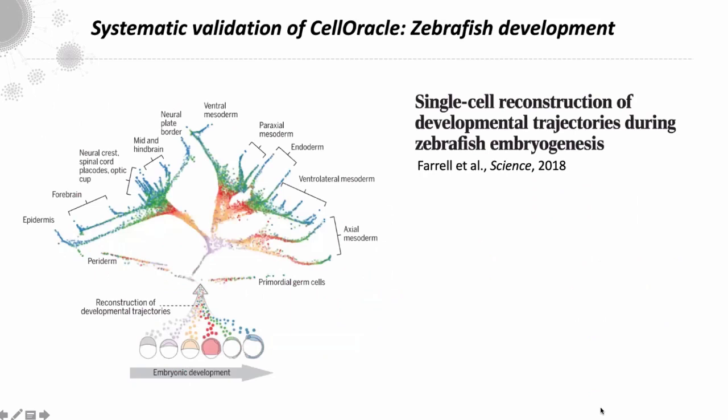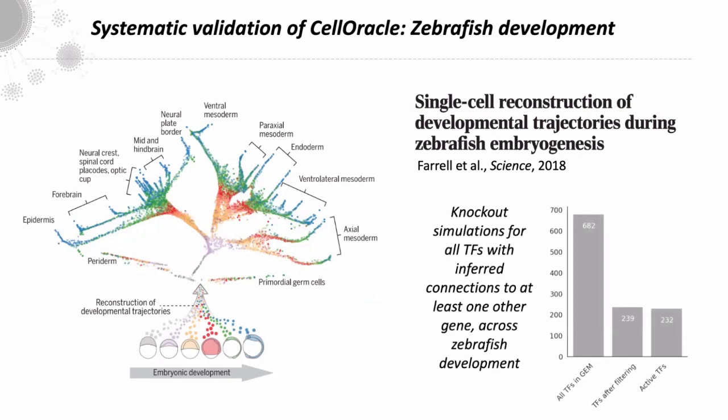Okay, so I've shown you so far some very specific ground truth-based validation of CellOracle, but we really want to get into identifying new developmental regulators. So we've turned to this fantastic atlas of zebrafish development from Jeff Farrell back in 2018. And we performed systematic knockout for all transcription factors with inferred connections to at least one other gene. And we've done this across zebrafish development. So this results in about 230 transcription factors.